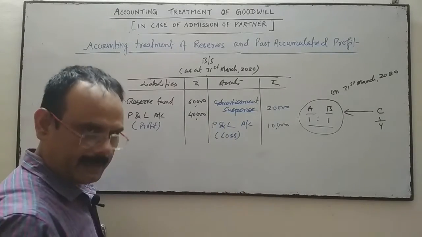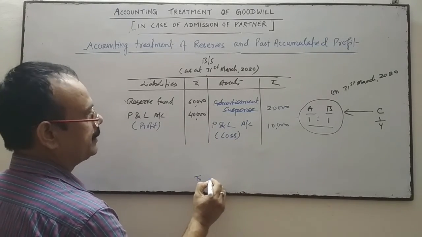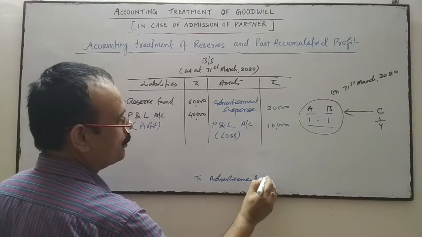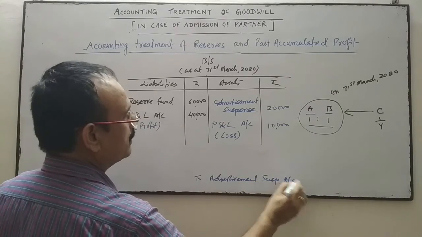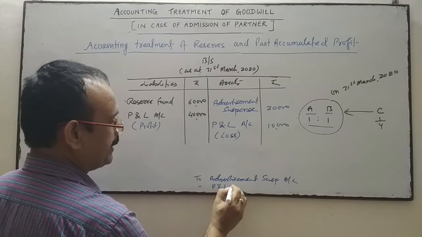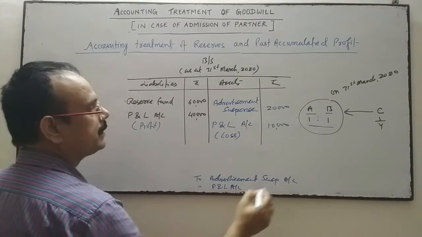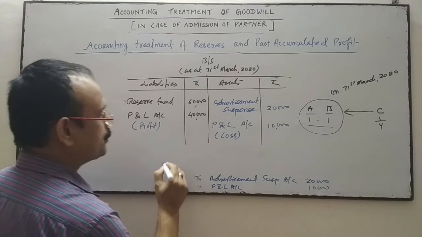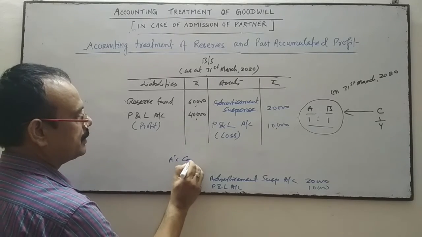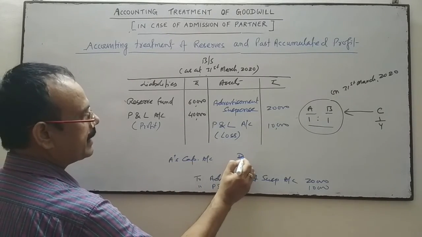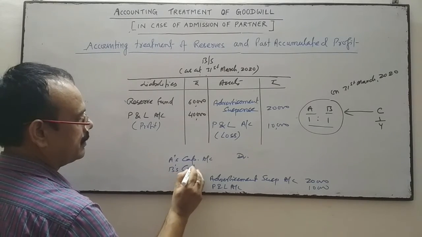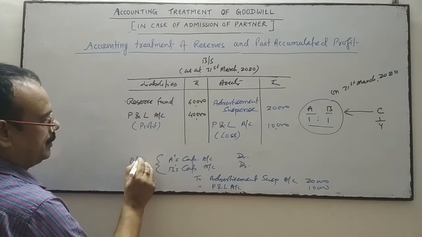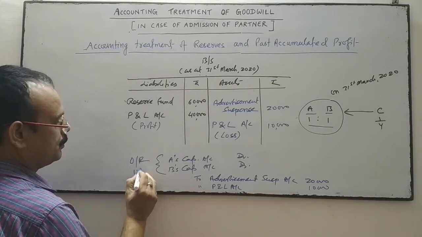These two have a debit balance, so first of all we'll cancel them. The advertisement suspense account will be credited, the profit and loss will be credited, and this 20 and 10 will be transferred to A's capital account and B's capital account in the old ratio of 1:1.